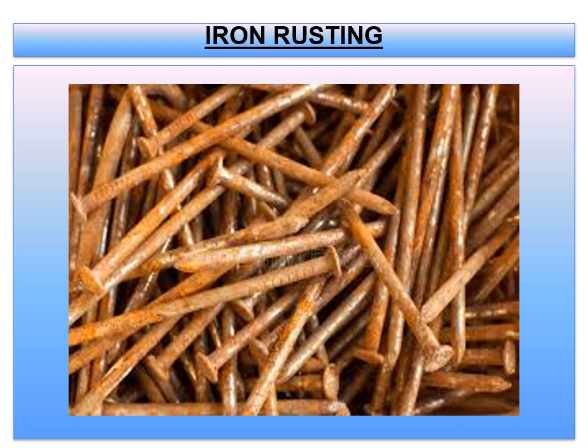So the picture you are seeing is related to iron nails. They got rusted. So what is happening here? Just listen. Iron reacts with oxygen and moisture present in the atmosphere to form a brown flaky substance that is called rust. Okay, as a result, not only these nails, any objects which are made with iron become weak with the passage of time.